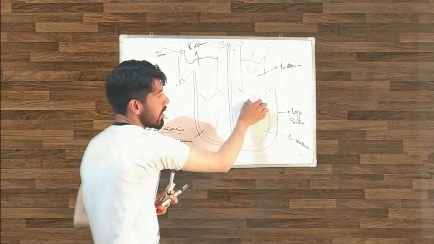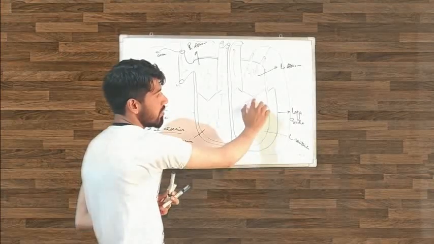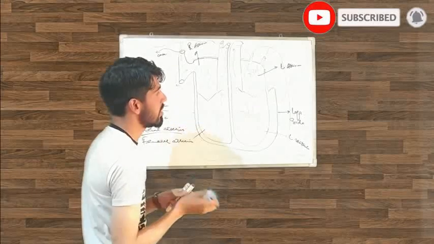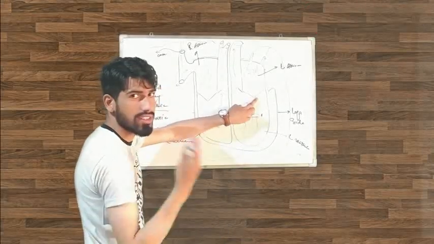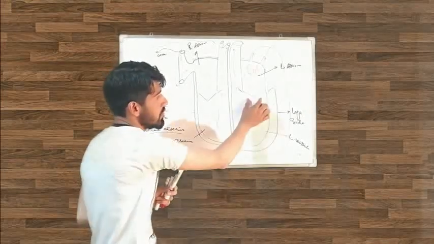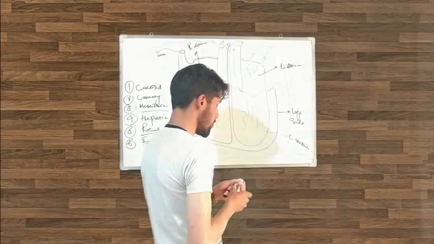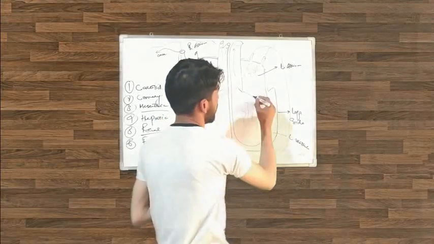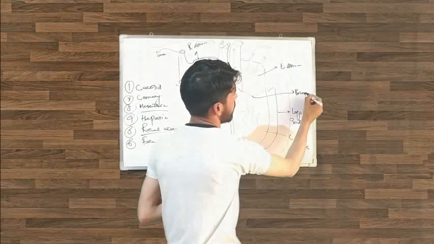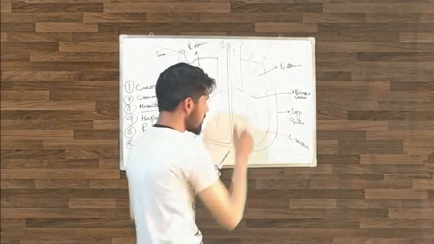But what happens at that time, when the left ventricle contracts, to this? This is another gate, or another door. This door is called the bicuspid valve. So this is the bicuspid valve. This valve is like this.